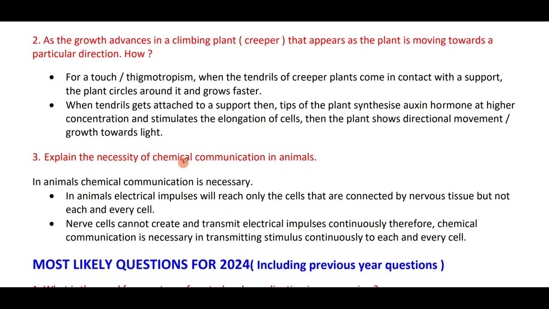Explain the necessity of chemical communication in animals. In animals, electrical impulses will reach only the cells that are connected by nervous tissue, but not each and every cell, whereas the nerve cells cannot create and transmit electrical impulses continuously. Therefore, chemical communication is necessary in transmitting stimulus continuously to each and every cell. Because of this, chemical communication has advantages over electrical communication.